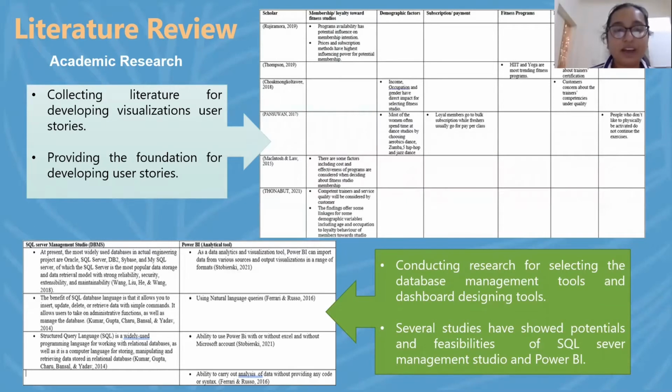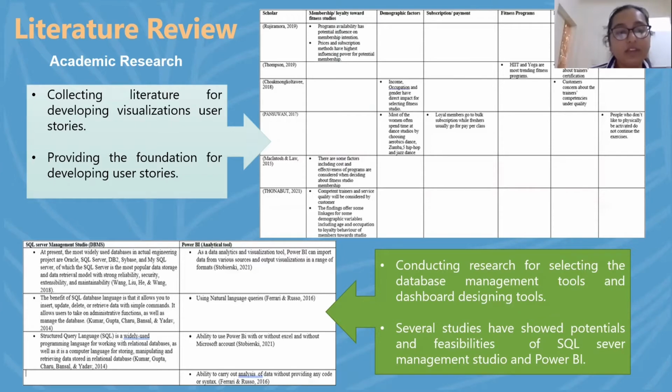I'm Tarika Pereira. I'm continuing from literature review. At the initial stage of our project, we conducted a comprehensive and constructive literature review. That review had two aspects. The first one is academic researchers, and the second one is commercial researchers. From academic researchers, we were able to get insight for two main things.